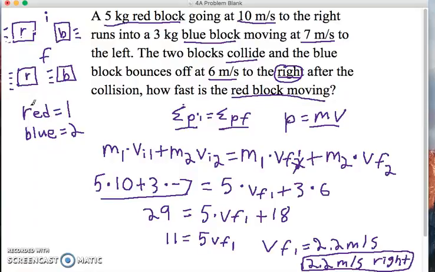Okay, so that's the problem. Make sure your notes are notated, and you have the solution to this problem. So that's it for now.